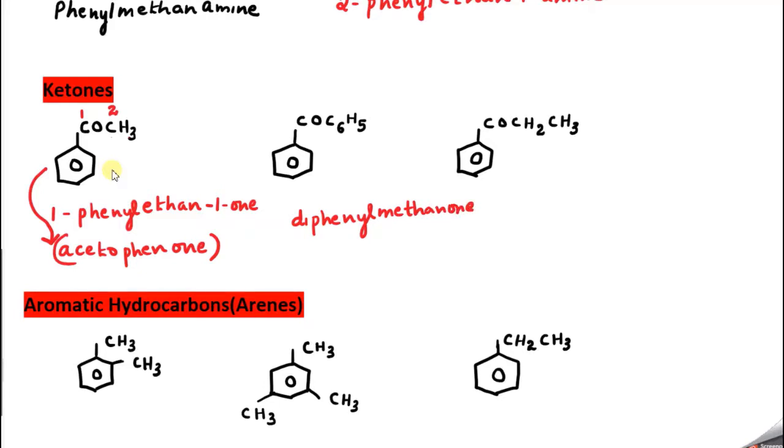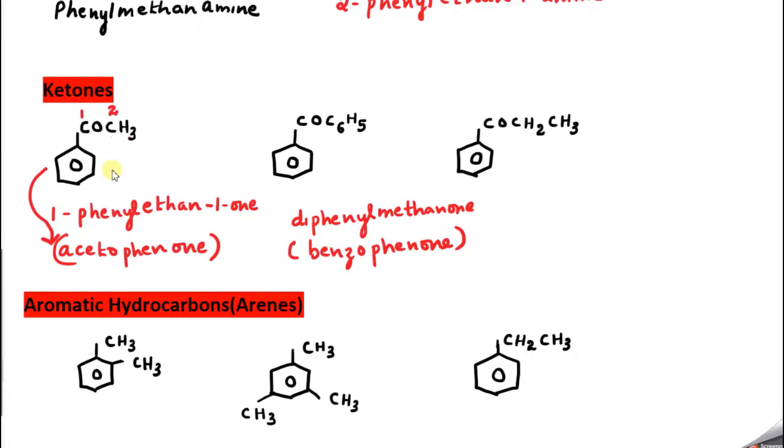So diphenylmethanone. What is the common name of this compound? That is also very famous. Here C6H5, we use the term benzo. Here phenyl. So both are correct. Benzophenone. The common name of this compound is benzophenone.